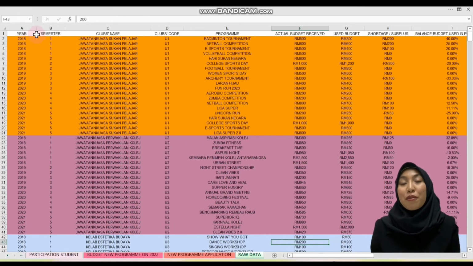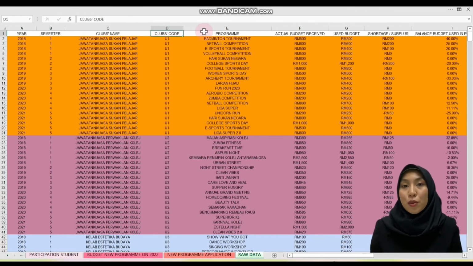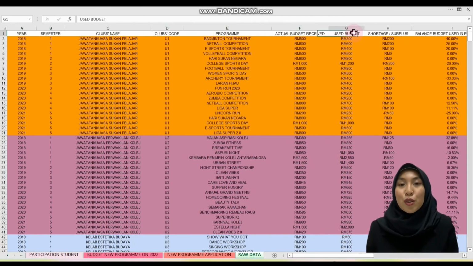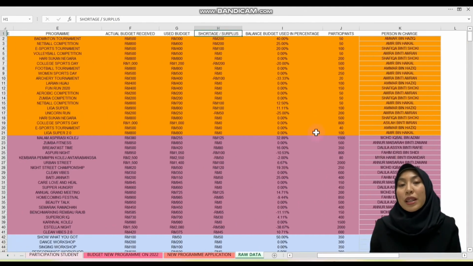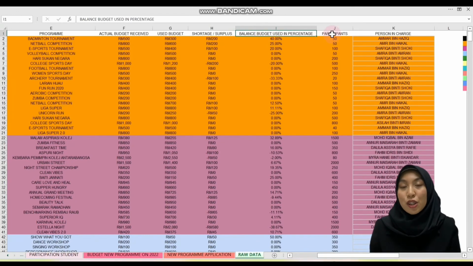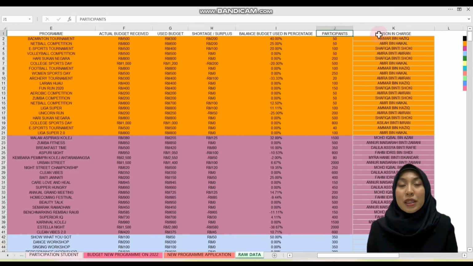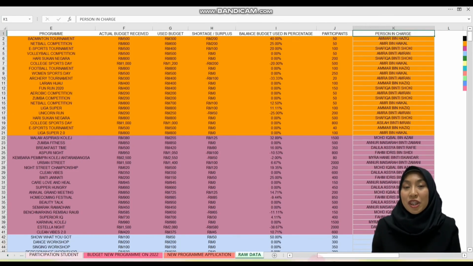Here, we have main subjects at the top of the table, which are year, semester, clubs names, clubs codes, programs, actual budget received, used budget, shortage or surplus, balance budget used in percentage, number of participants, also person in charge.